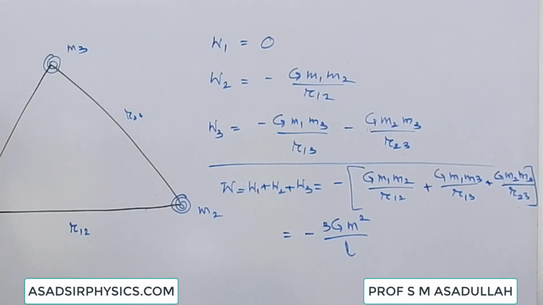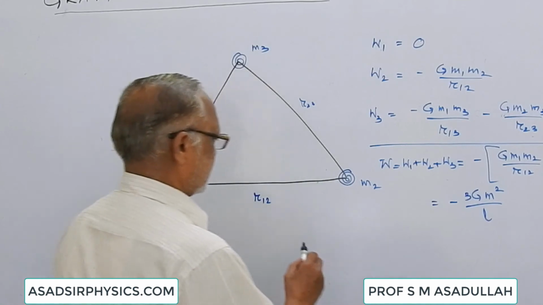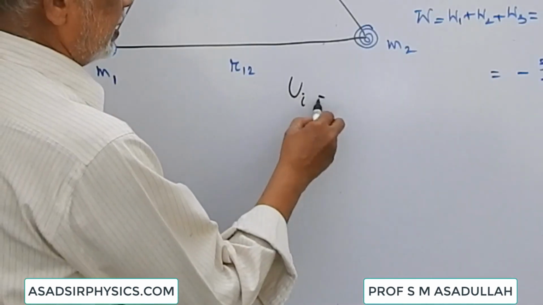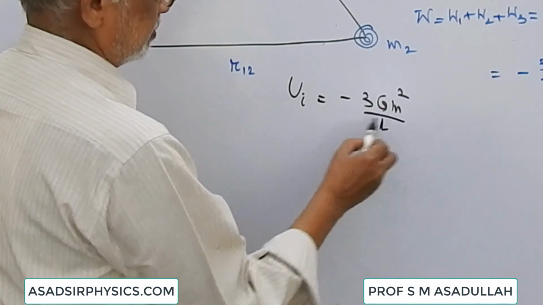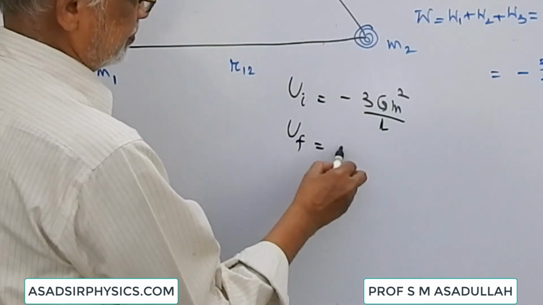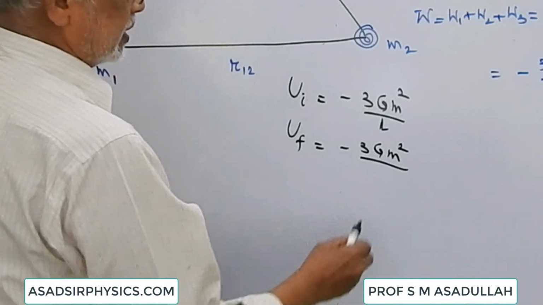Sometimes it may be asked, already three bodies are there, each of mass M, at the corners of an equilateral triangle of side L. If the triangle is made bigger with each side doubled in its length, then what is the work done? Then in that case, the initial energy Ui is equal to minus 3G M square by L, and the final energy Uf is equal to minus 3G M square by 2L, as the length is doubled.